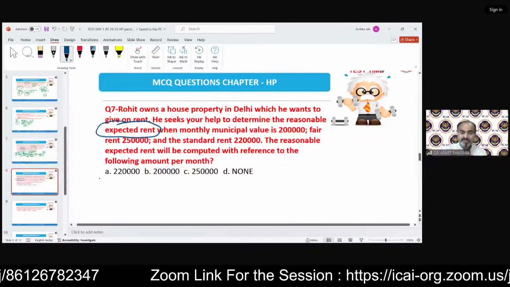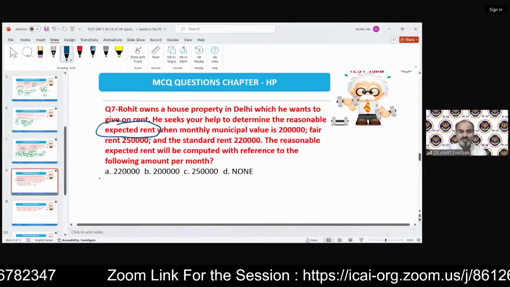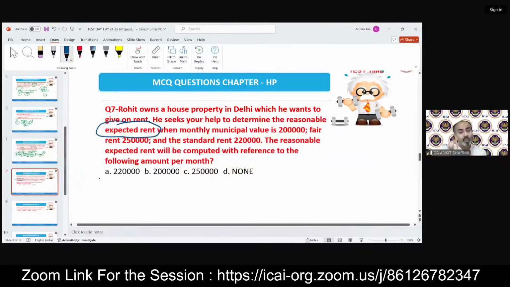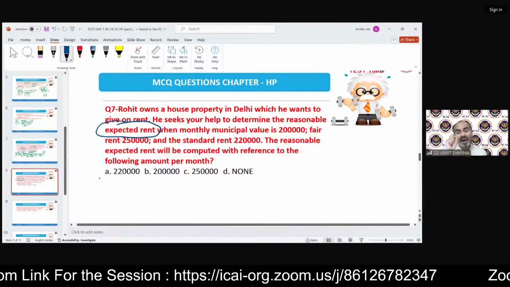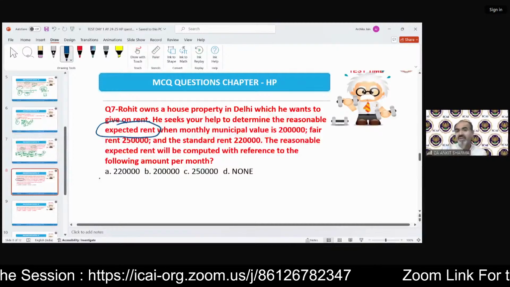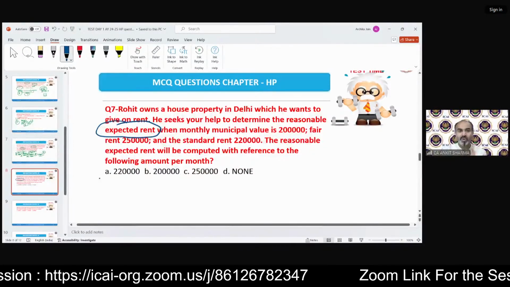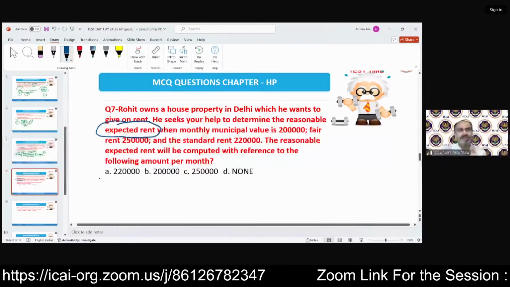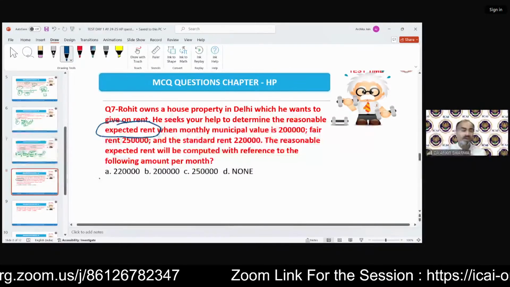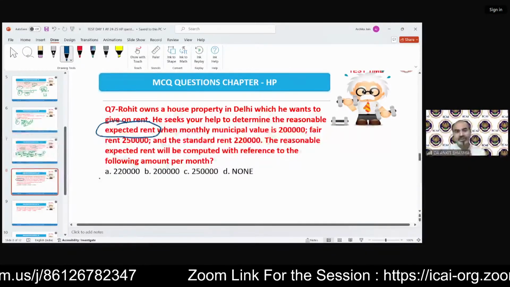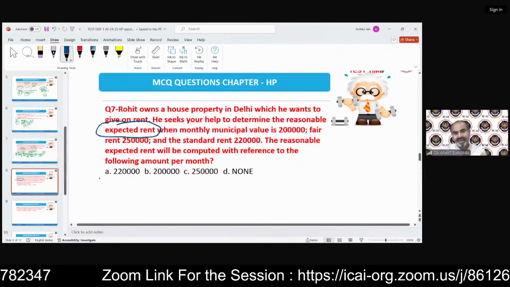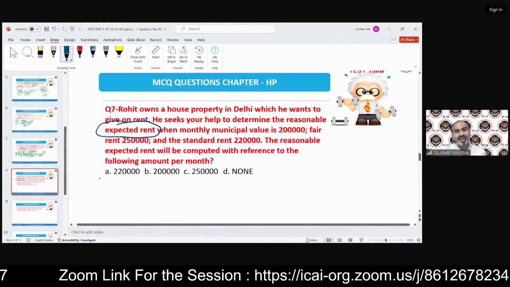The first thing to solve a question is to read it completely and to understand what exactly the examiner asks. If he is asking for expected rent, you need not calculate the GAV. You just stop your answer at the expected rent. That's it. That's the answer. Do not try to be over smart, thinking that I know what is expected rent, I know what is the gross annual value, let me solve the full question for the examiner. We are not doing BCom. Fine. This is CA, not BA. You should not write just anything.